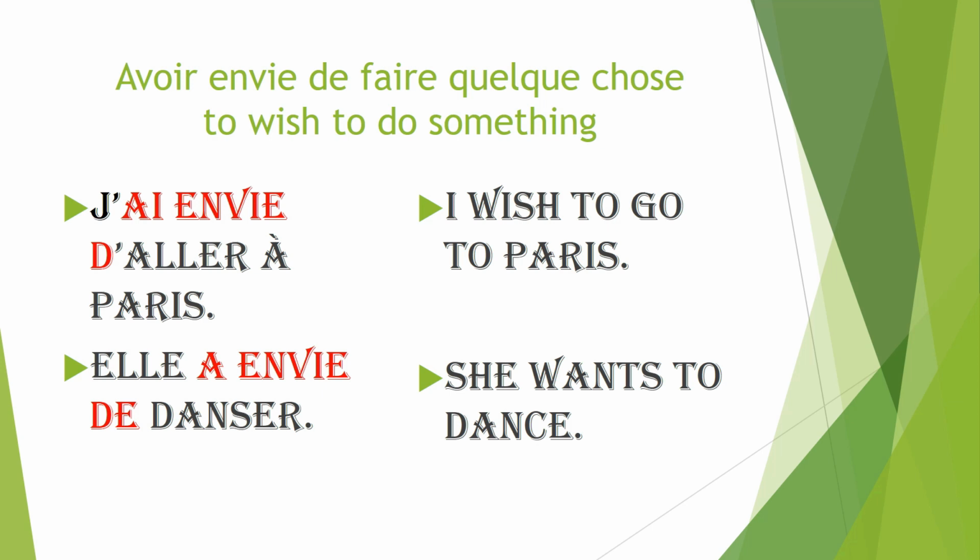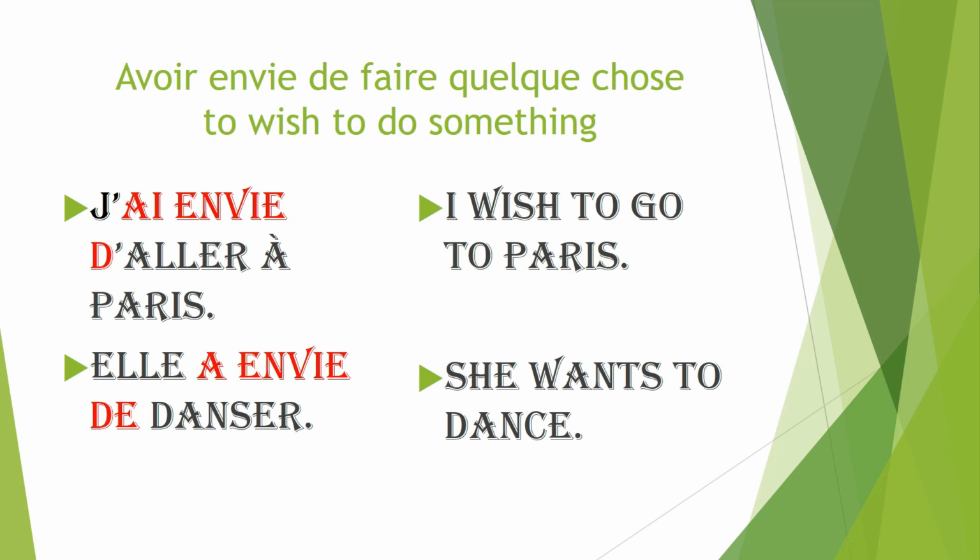Next example. Elle a envie de danser. She wants to dance. So this expression, avoir envie de faire quelque chose, can be translated as to wish to do something, to want to do something, to desire something, to feel like doing something. Anything that expresses a desire.